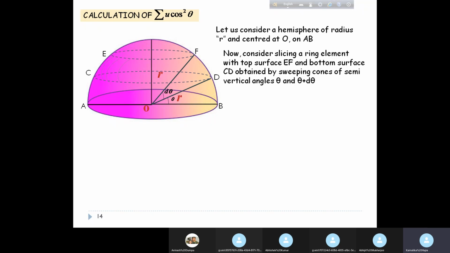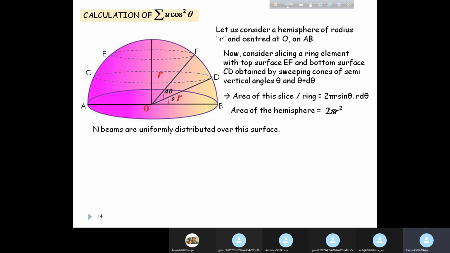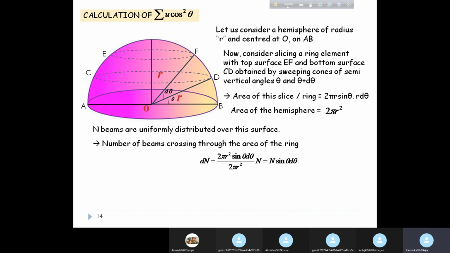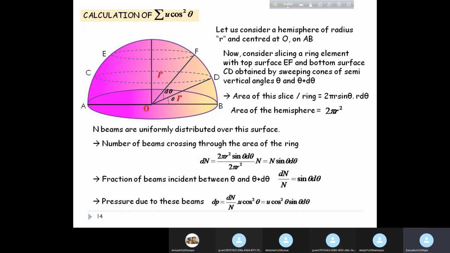The lower disc is making a semi-vertical angle theta, and the upper disc theta plus d theta. Again we did this calculation to find that the number of beams crossing the area of such a ring is given by n sine theta d theta, so that the fraction of beams lying between two arbitrary angles theta and theta plus d theta is dn by n equal to sine theta d theta.